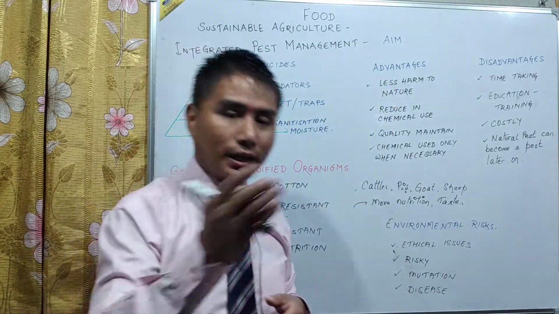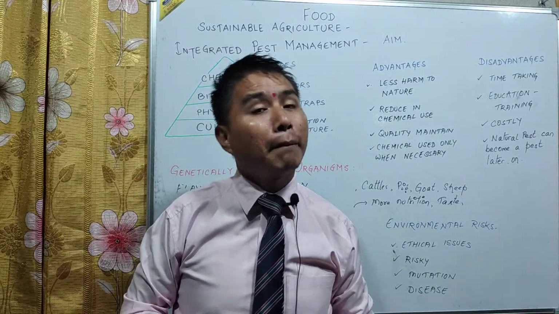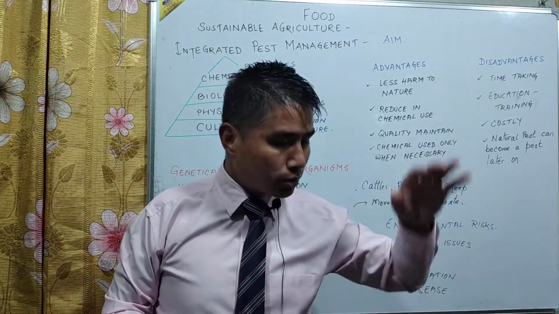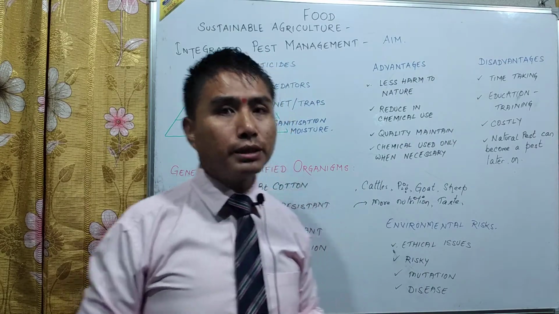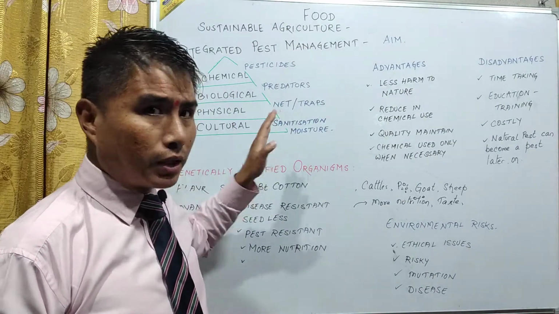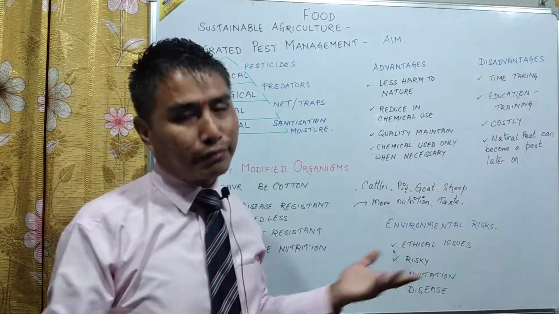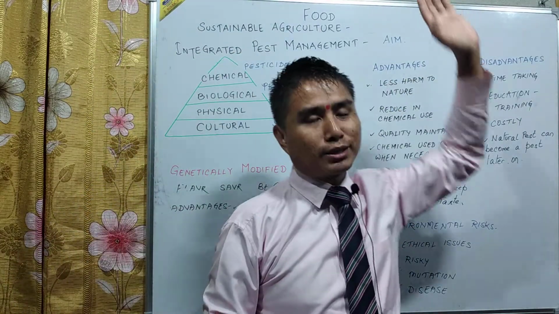So that is why nowadays in integrated pest management we use bioherbicides and biopesticides, which have less impact upon the environment and nature. So integrated pest management is very important nowadays for sustainable agriculture, but it definitely has advantages and disadvantages.